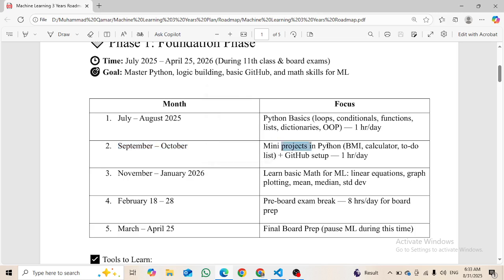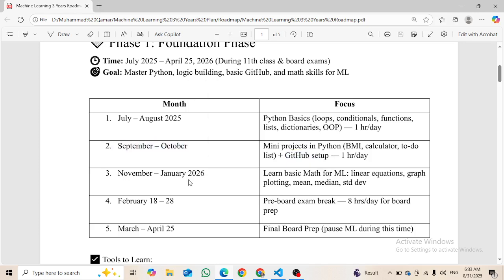So we will just make projects, mini projects, normal projects, advanced projects, different types of projects with different levels of difficulty. And also we will learn about GitHub, how to use GitHub, the full setup of GitHub, we will learn about it also.